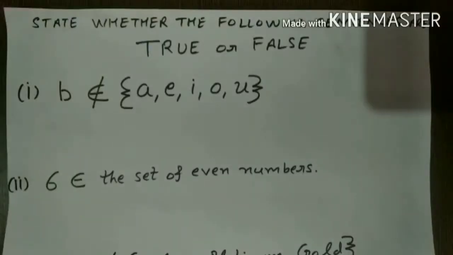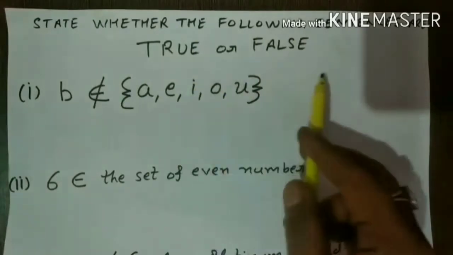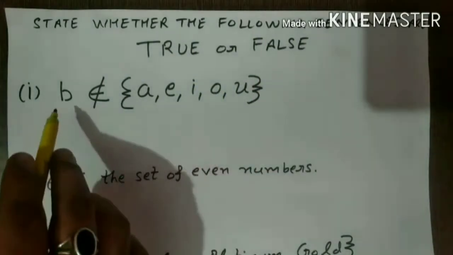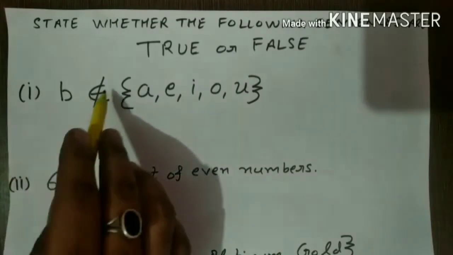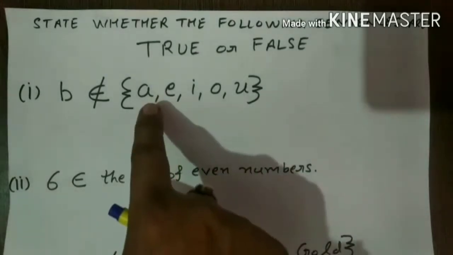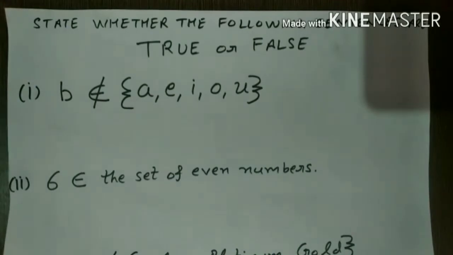Dear student, now we will solve the questions as per the given statement, whether the following sentences are true or false. Here the first part is: B does not belong to the set, and in this set there are the elements A, E, I, O, U. We know these are the vowels.